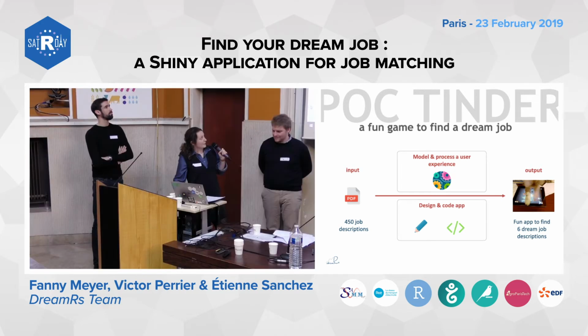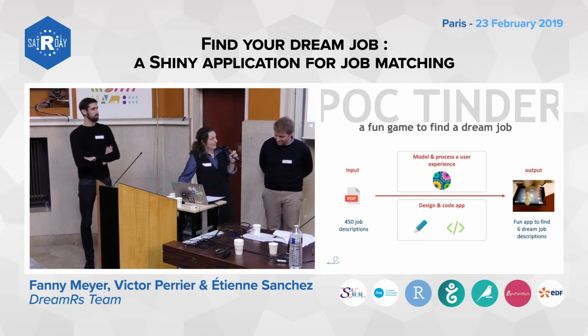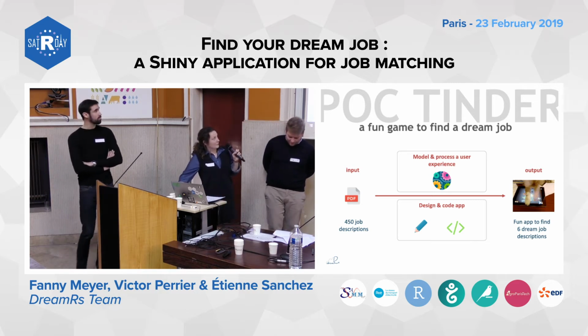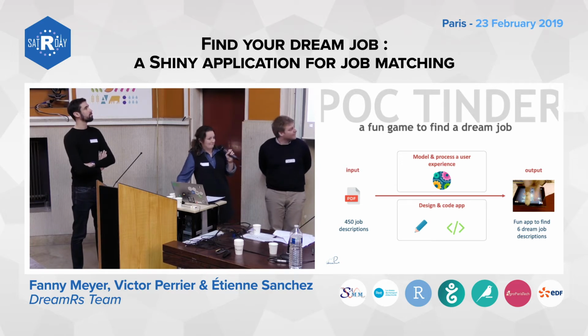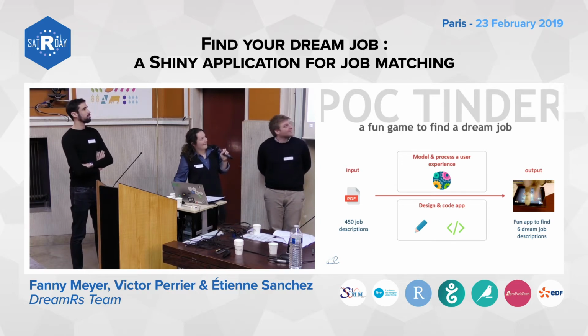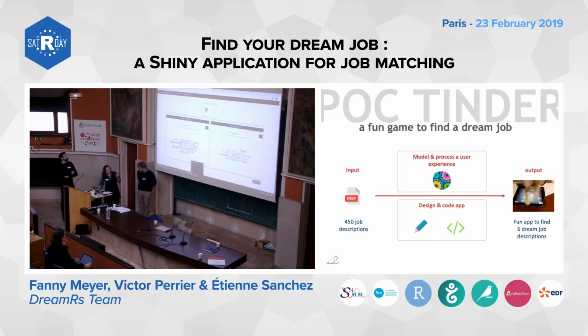The second part is 2 job descriptions, and we can visualize them with a workflow or the full description. And we have to choose which one you prefer.